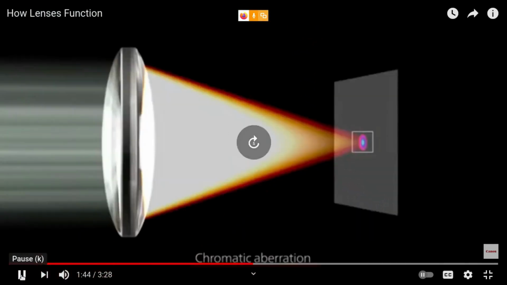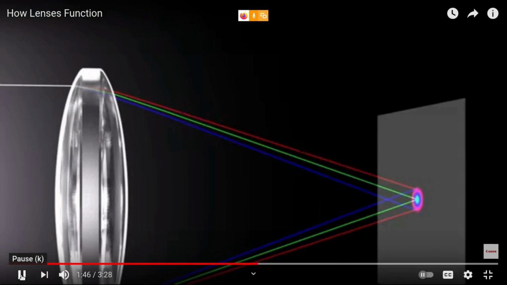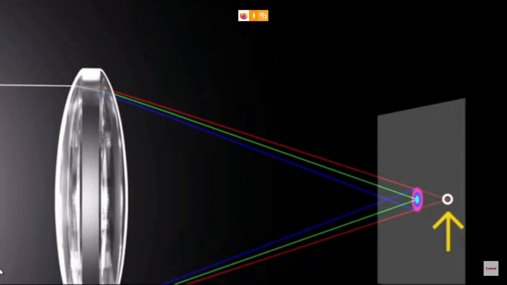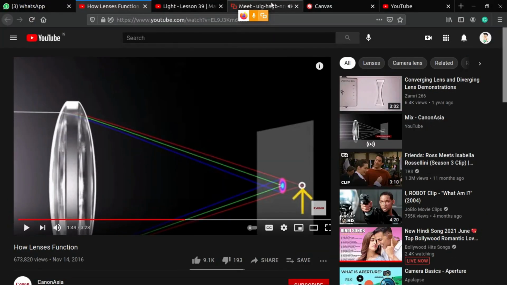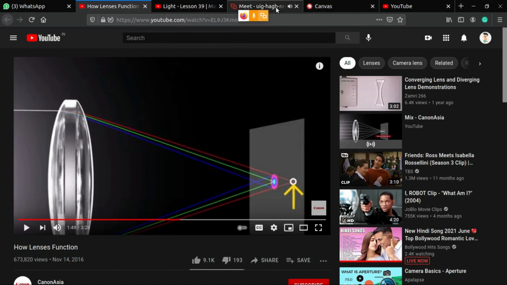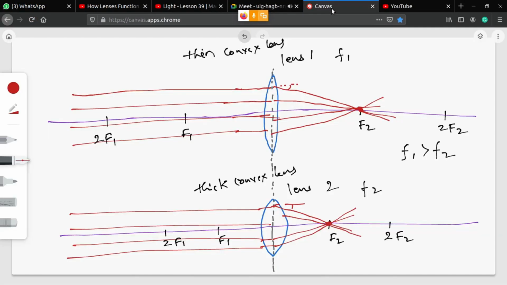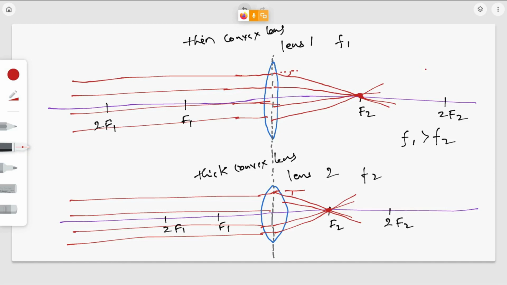Next, this we can do later. This is the scattering of white light. Scattering of white light will come in the next chapter: different colors, rainbow formation and all. So now I hope you have got some clarity about refraction.